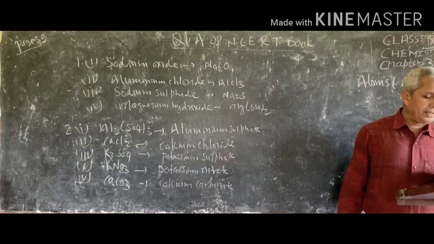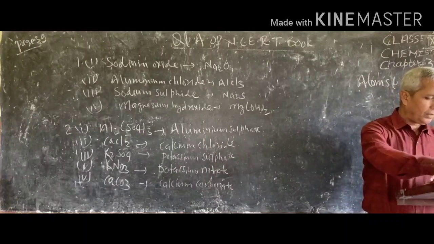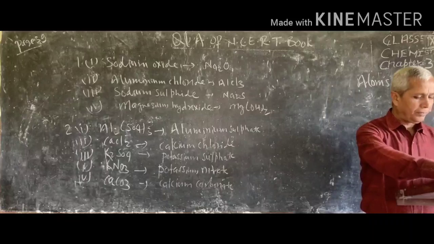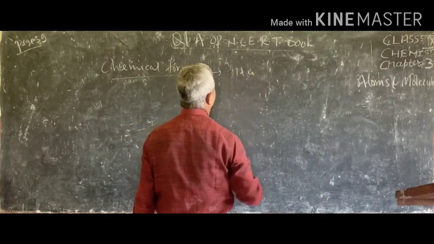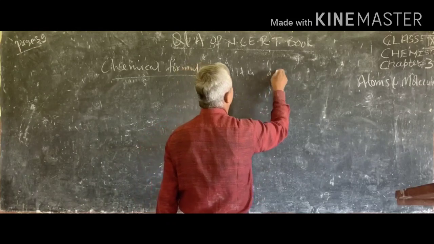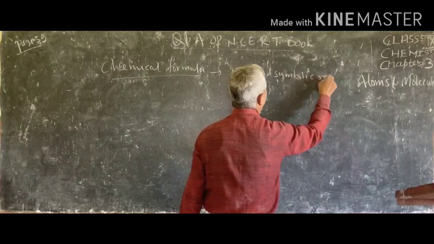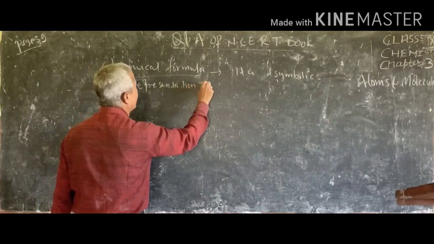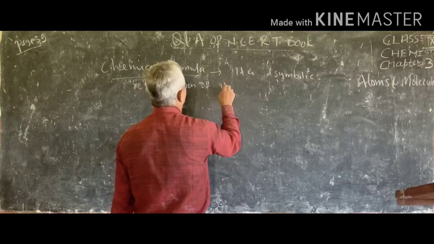Now what is meant by the term chemical formula? So you have already written about the chemical formula. It is a symbolic representation of its composition. It is a symbolic representation of its constituents.